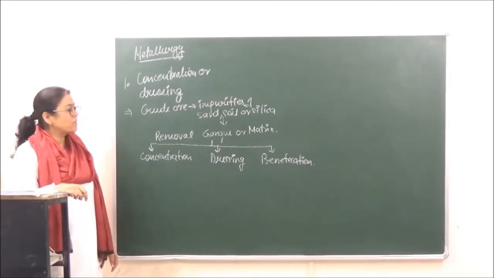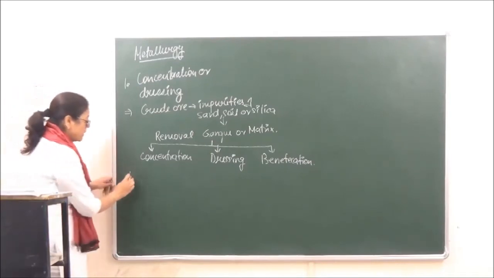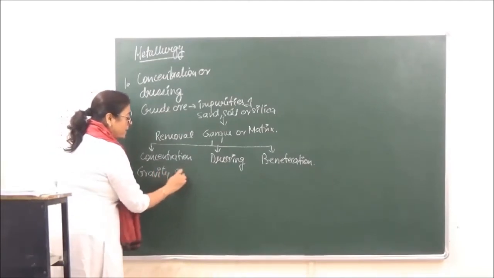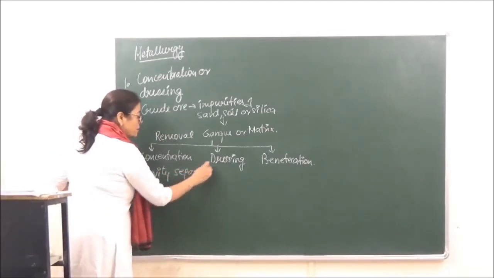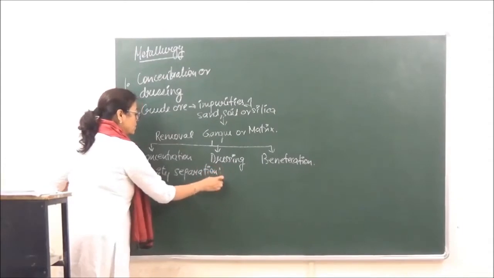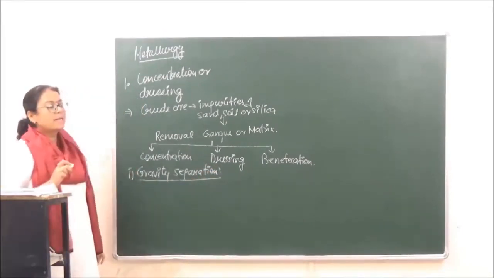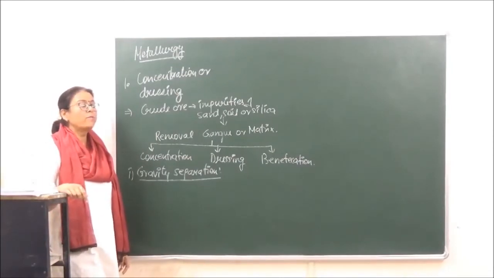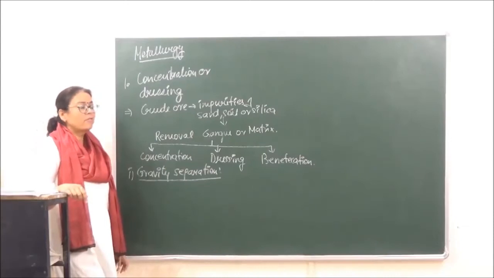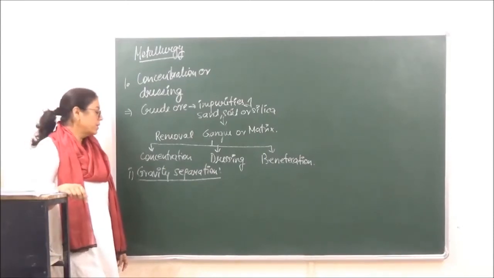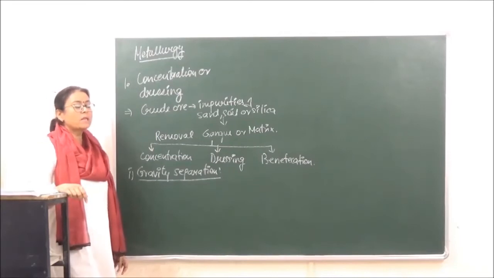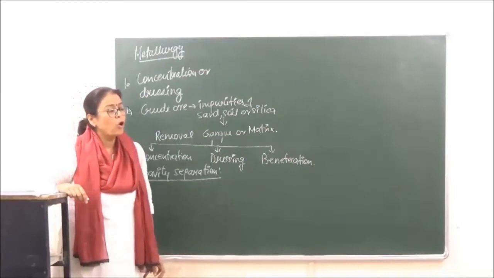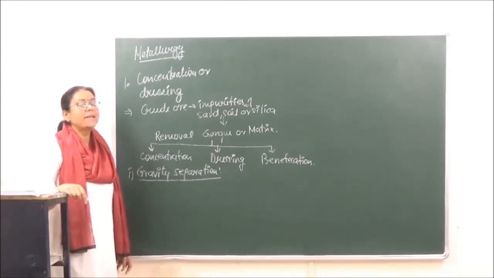So there are various methods which are going to be applied. The first method, that is known as gravity separation method. Depending upon what is the kind of crude ore and impurities we have, according to that different methods they are going to be assigned over here. Now gravity separation, it depends upon the principle that one of the components, whether it is the ore or the impurities, they are lighter in weight.